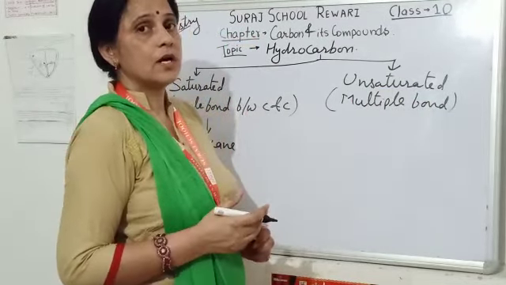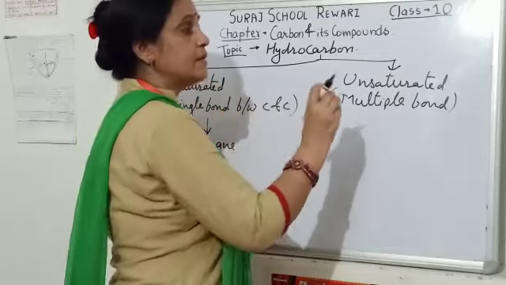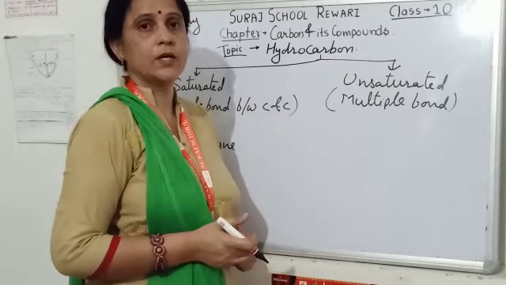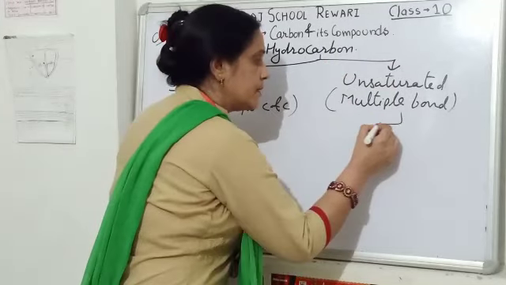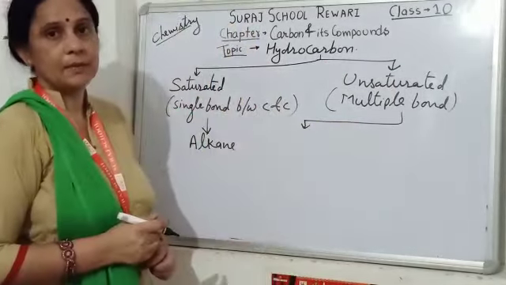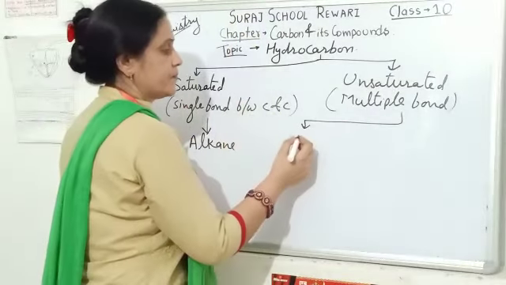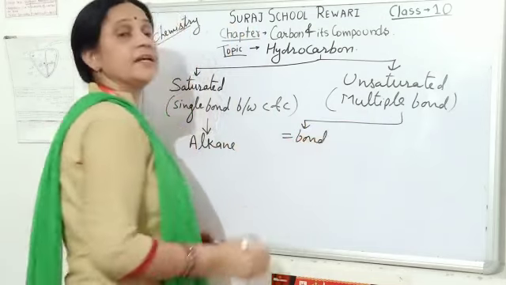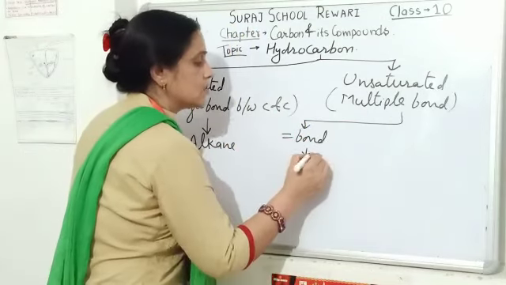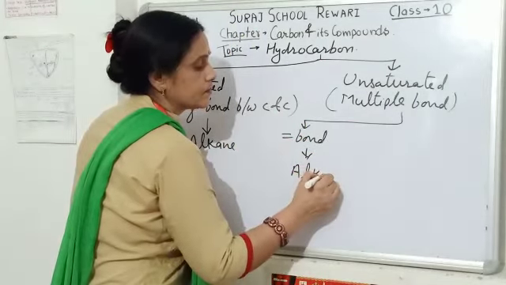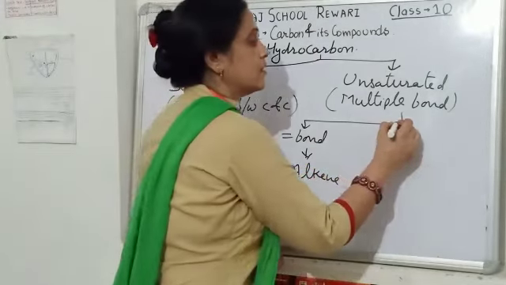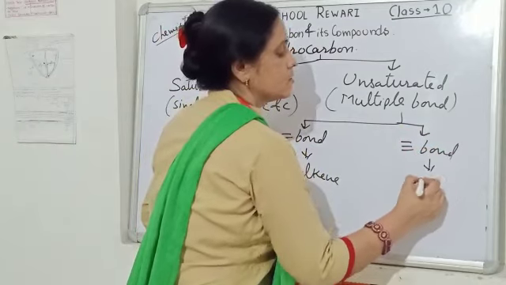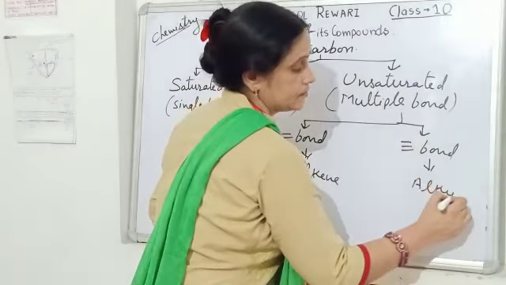So if the hydrocarbon has a double bond or triple bond between carbon and carbon, it is categorized as unsaturated hydrocarbon. If it has a double bond between carbon and carbon, that is called alkene. And if it has a triple bond between carbon and carbon, that is called alkyne.